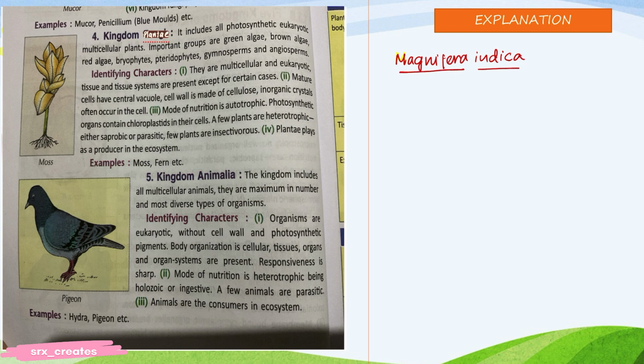When we handwrite our scientific names, we write the first letter, that is the genus name, in capital, and the specific epithet in small letters. Correct? This is our binomial nomenclature given by Linnaeus.